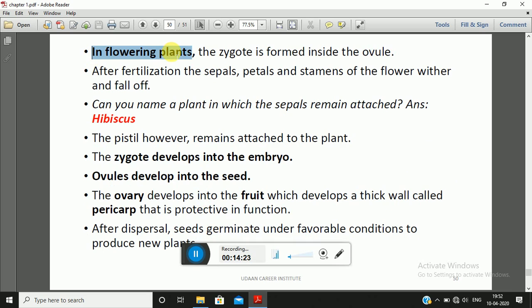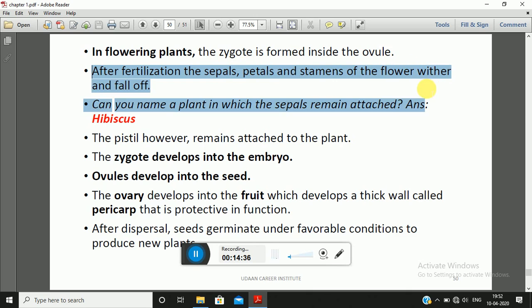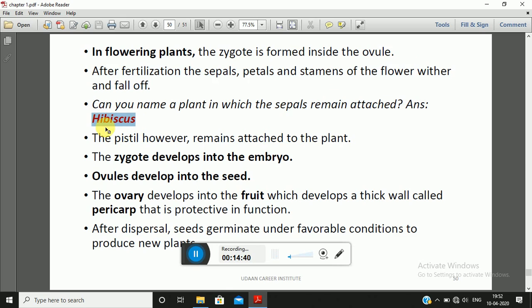Now, in case of plants, the zygote is formed inside the ovule. After fertilization, the sepals, petals, and stamens of the flower fall off. Hibiscus is an example of a plant in which the sepals remain attached even after fertilization.